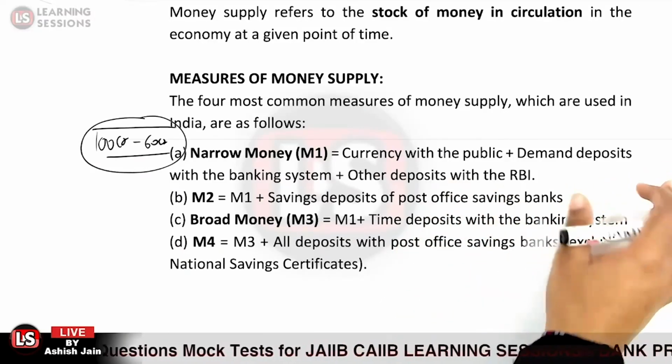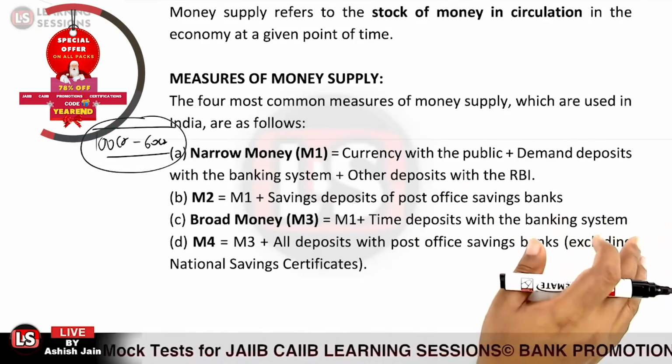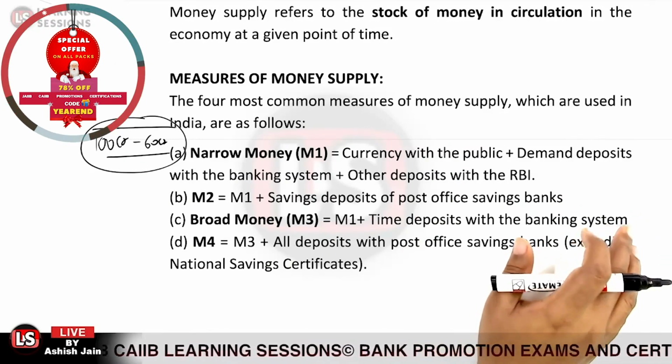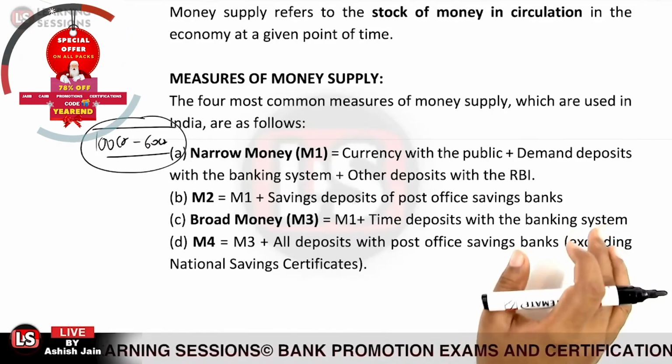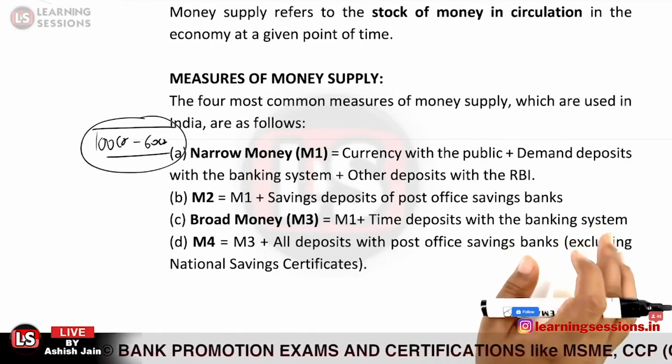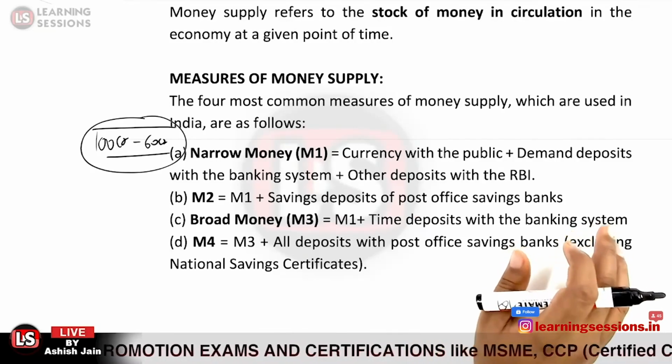Second component, it is demand deposits. What do you mean by demand deposits? Whatever deposits are withdrawable on demand, whether it is a current account deposit, savings account deposit, or these can be related to the overdue FDRs, RDs, that is also demand deposit.